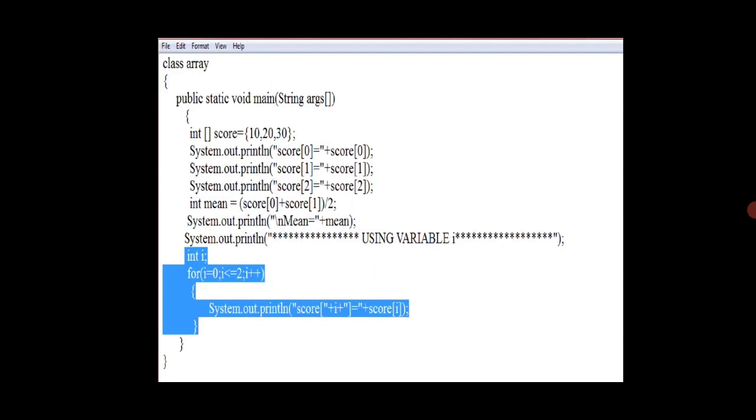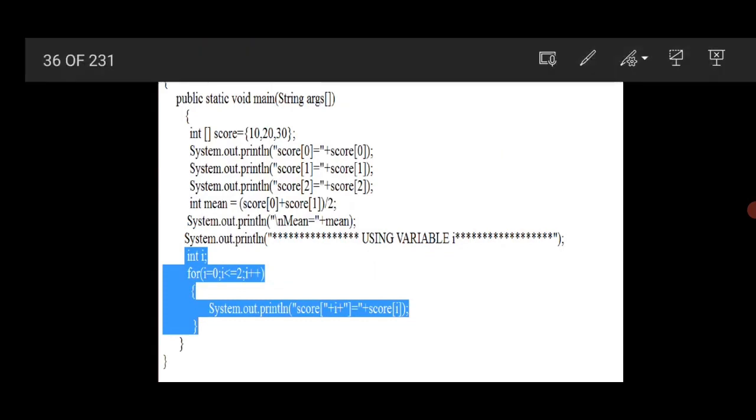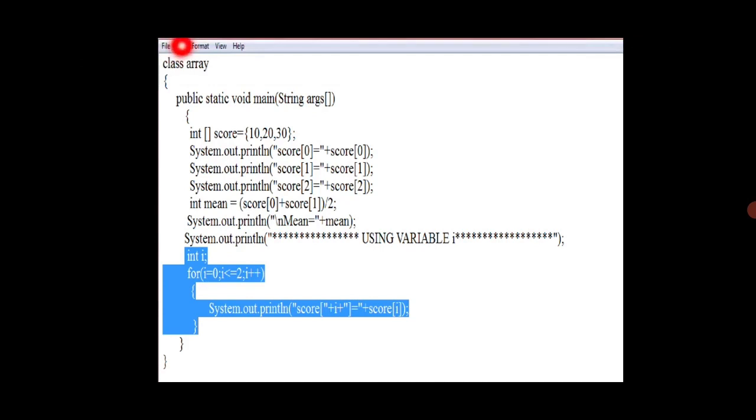Then this is a sample example program for the array class. Here I am having a public static void main. This is the main method, this is the class name. Then here I am having String arguments. Then the integer data type, there is a variable score. Here I am declaring three variables, assigning 10, 20, 30. So automatically it becomes an array value.